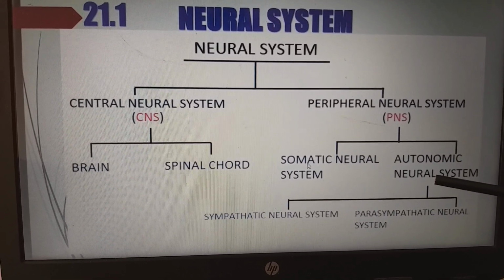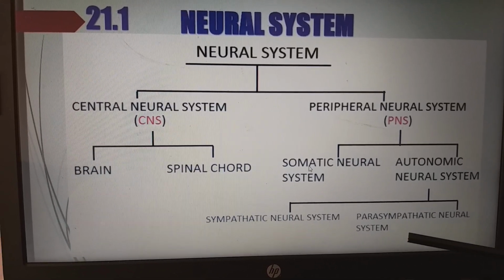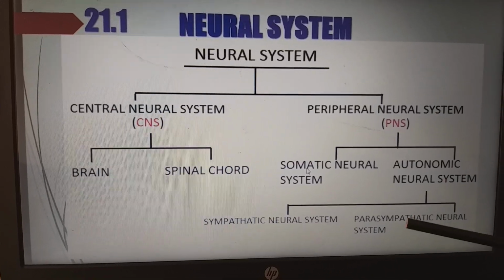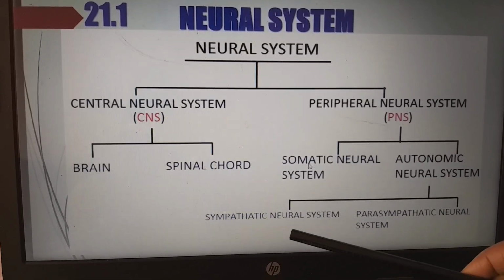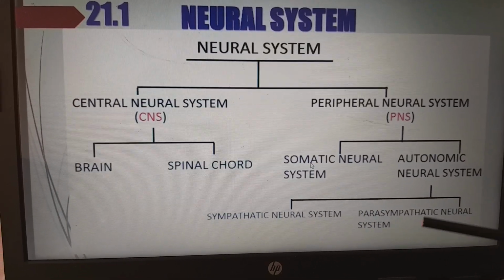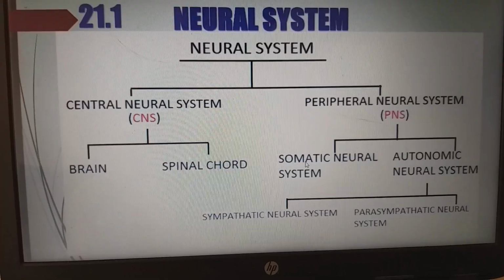And again this autonomic neural system is divided into the sympathetic neural system and the parasympathetic neural system. I have discussed this topic in the previous video. Please do check it. The sympathetic nervous system we also call the fight or flight response. The parasympathetic nervous system we also call the rest and digest nervous system.